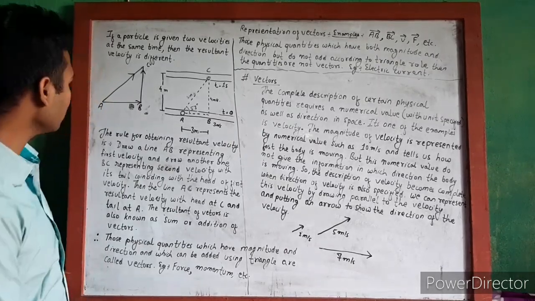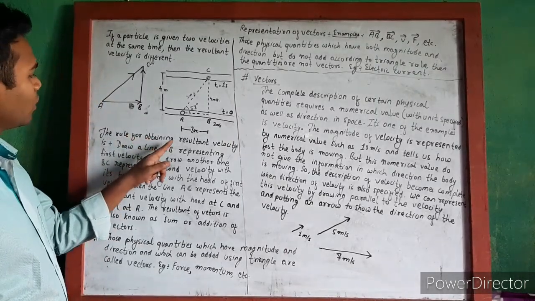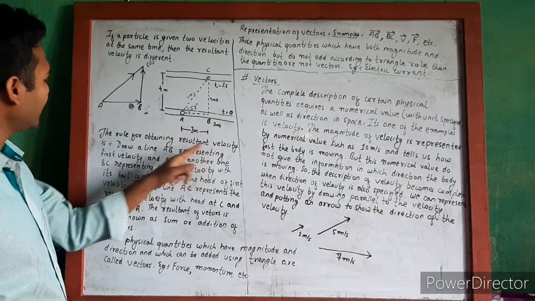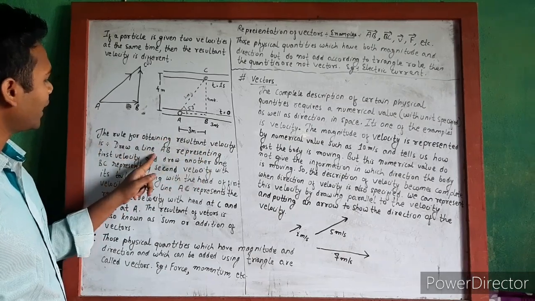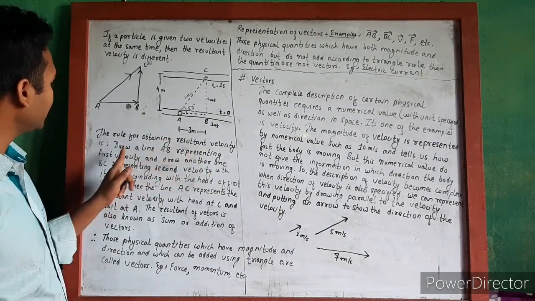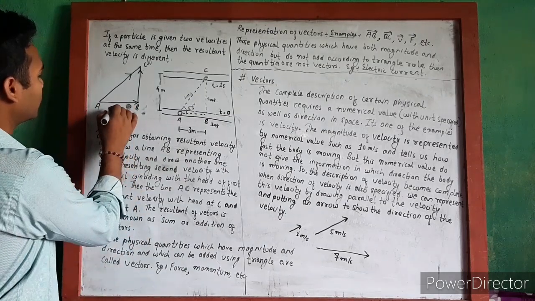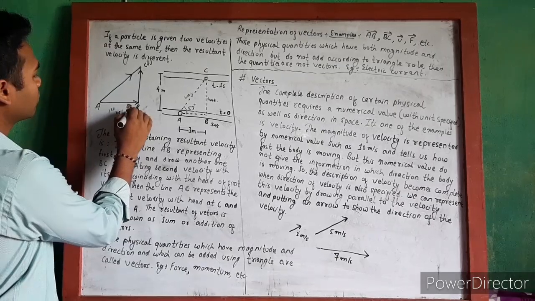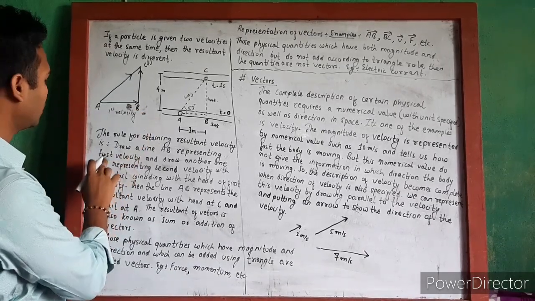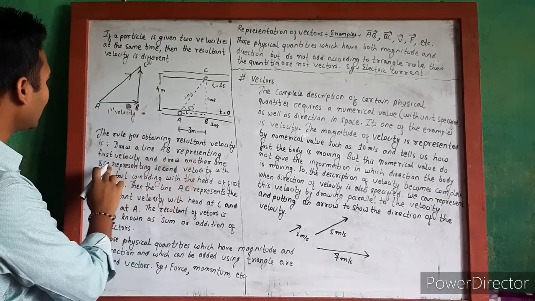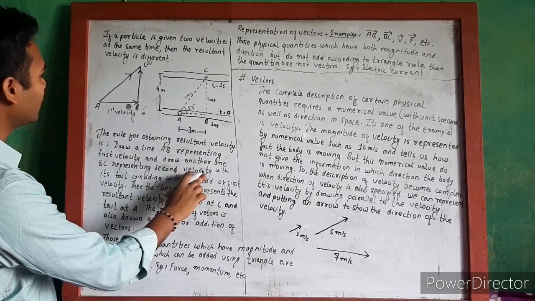Okay. The rule for obtaining the resultant velocity is: draw a line AB representing the first velocity. AB is the first velocity. And draw another line BC representing the second velocity.